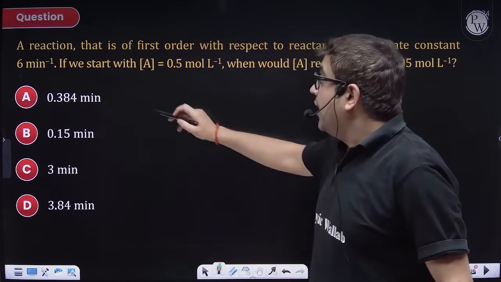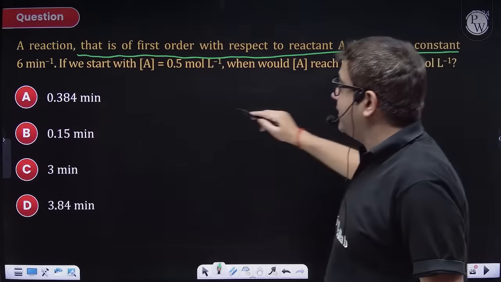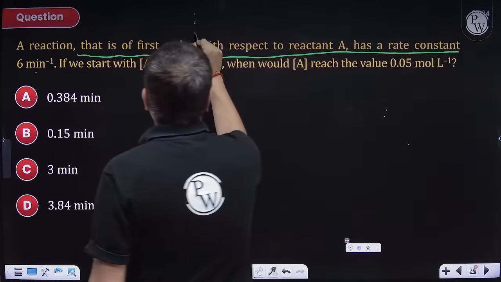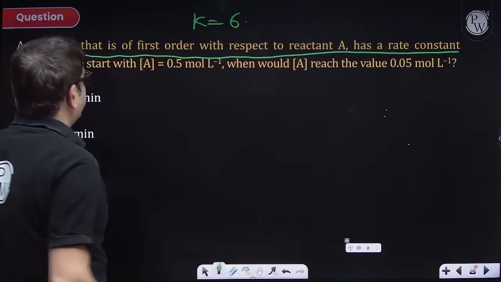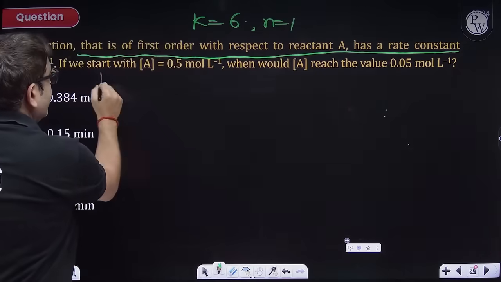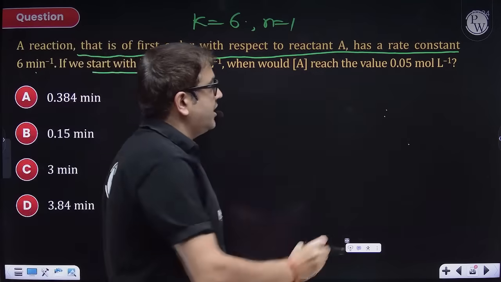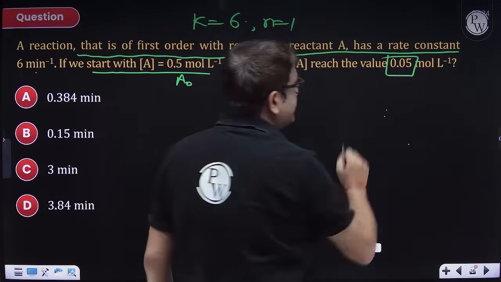A reaction that is first order with respect to reactant A has a rate constant, the value of K given as 6 per minute. Because it's a first order reaction, definitely n is 1. With this is the value of A naught, because we are starting with this concentration, and we have to say when it will reach 0.05.